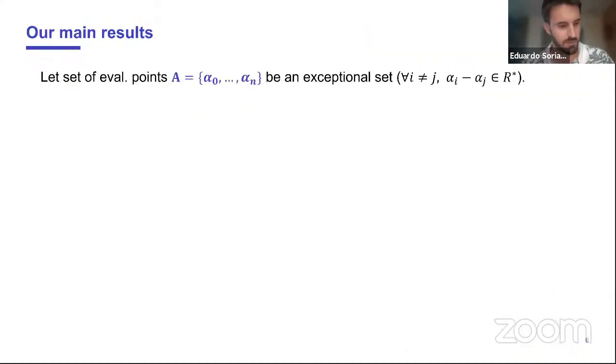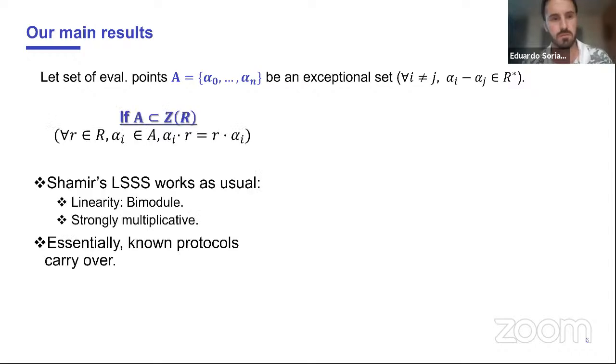So I have this one slide about our work. If we take the set of the evaluation points to do Shamir secret sharing over a non-commutative ring, what we first need from them is that they need to be an exceptional set, as it was in the commutative ring case. And then we have 2 options to choose from.